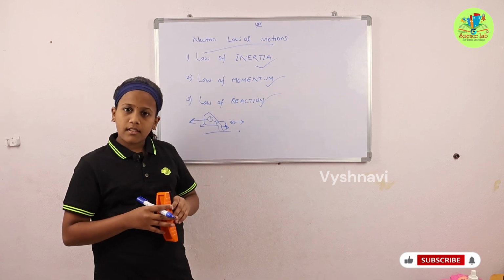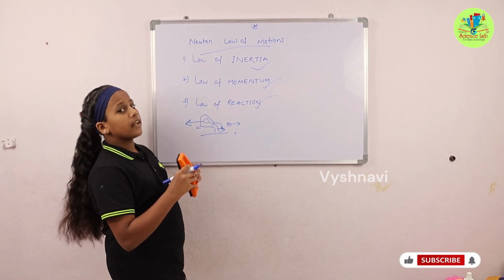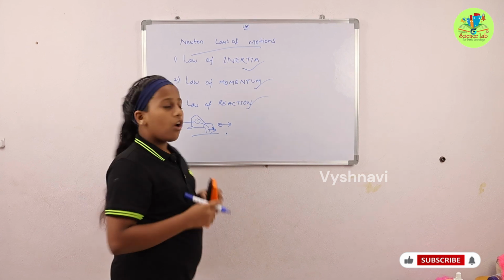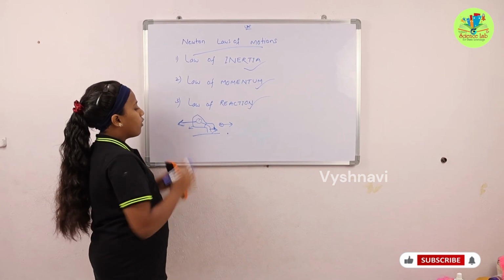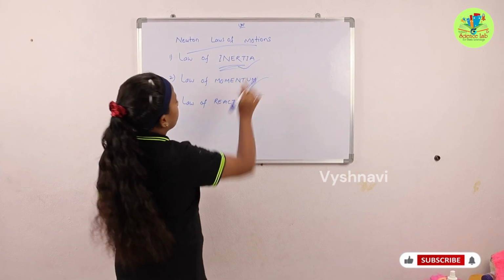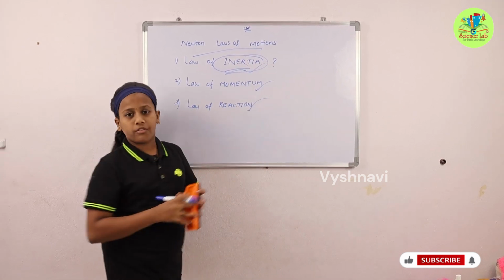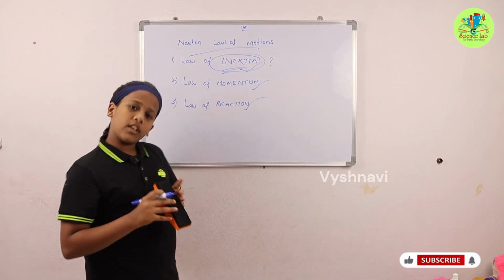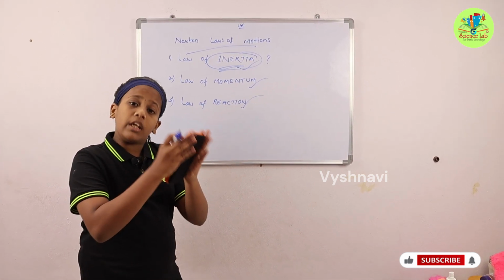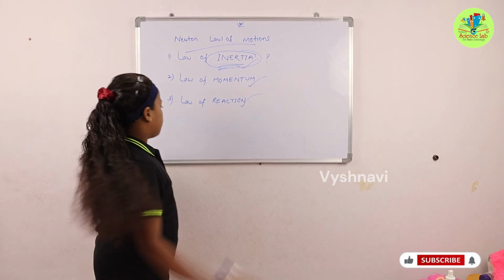Why does our body go back? Because of inertia. We stay back like that. When the bus moves suddenly, how can we come to the position? So we will come back. And you may have a doubt: what is the meaning of inertia and what is the statement of inertia? I will tell you. Inertia means that our body is habituated to live in that motion. I will tell you with an example.